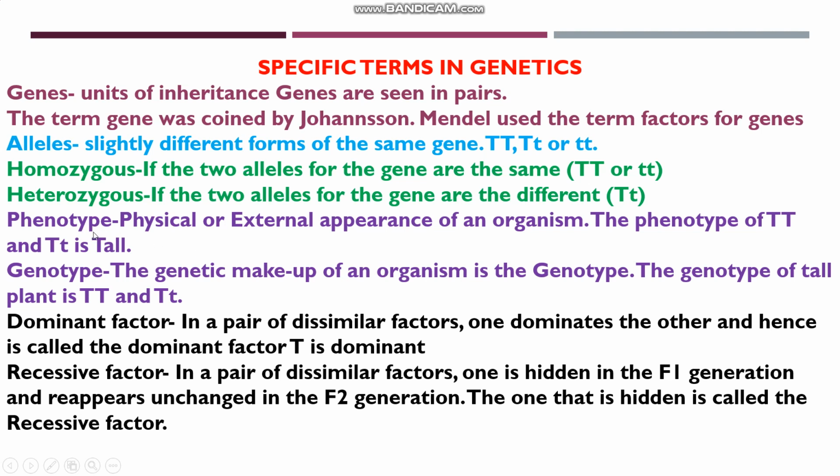Next you have to know what phenotype and genotype are. A tall plant, externally the plant appears tall. So the physical or external appearance of an organism is the phenotype. So the phenotype of capital T capital T and capital T small t is tall. Now the genetic makeup of an organism is the genotype. So a tall plant can have 2 genotypes, either capital T capital T or capital T small t. So phenotype is the physical or external appearance of an organism, and genotype is the genetic makeup of an organism.